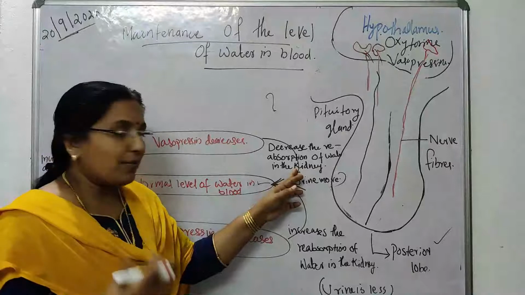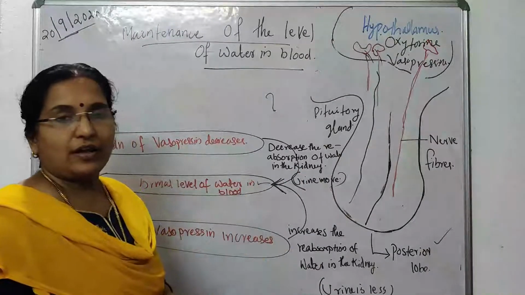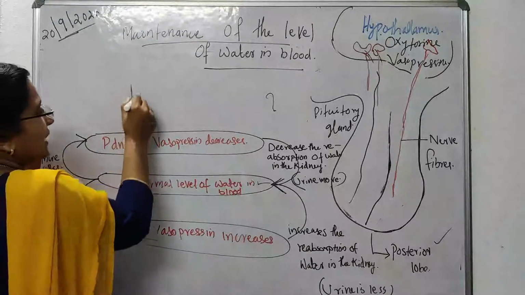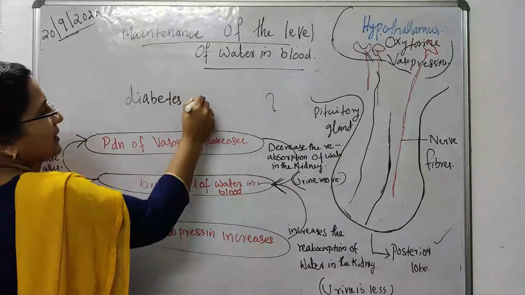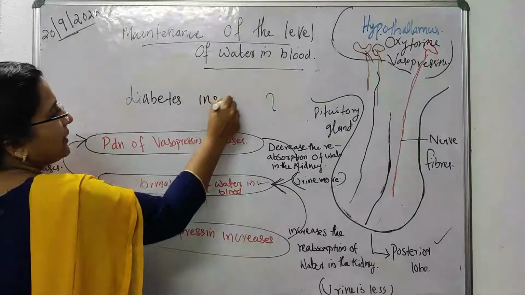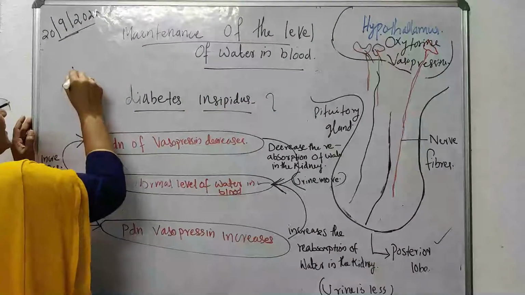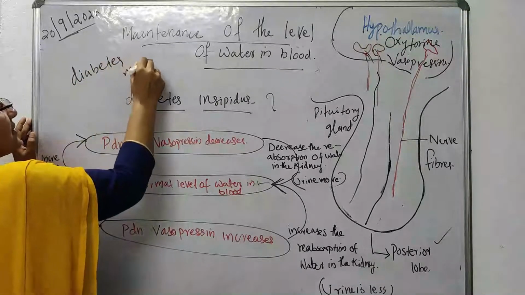that an excessive amount of water goes out from our body continuously. That condition is known as diabetes insipidus. See the spelling, insipidus. See, we have studied another term, that is diabetes mellitus.